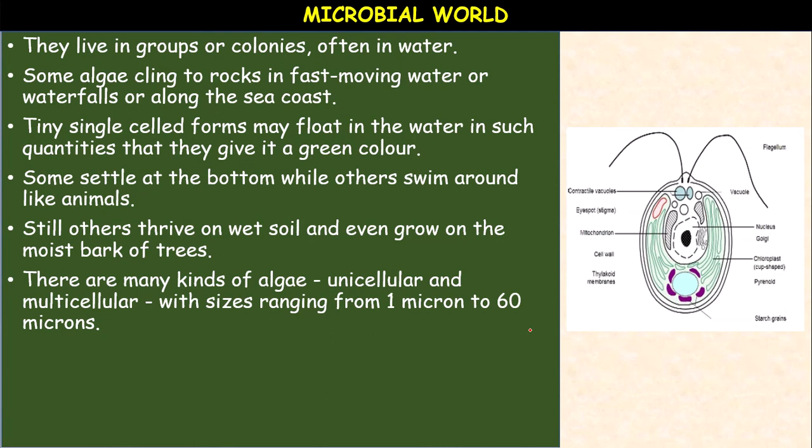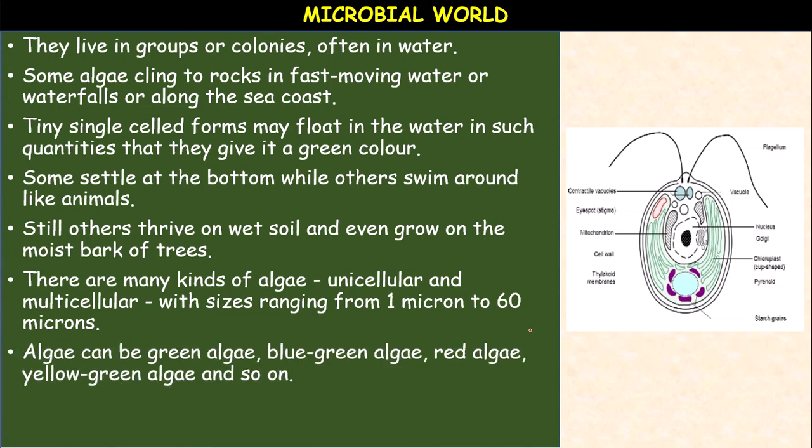There are many kinds of algae, unicellular and multicellular, with sizes ranging from 1 micron to 60 micron. They are of different shapes based on the major pigment and the color due to other pigments. Algae are classified as green algae, red algae, brown algae, golden brown algae, based on the pigment present in them. Algae can be green algae, blue green algae, red algae, yellow algae or golden algae, etc. For example, Chlamydomonas here is a green alga because chlorophyll, the green pigment, is present.